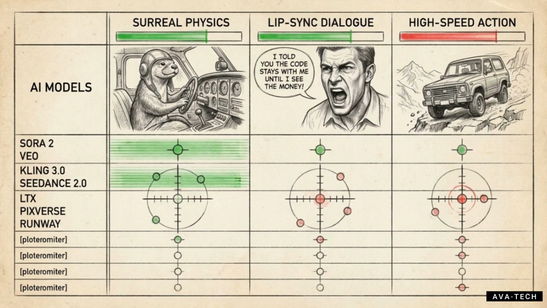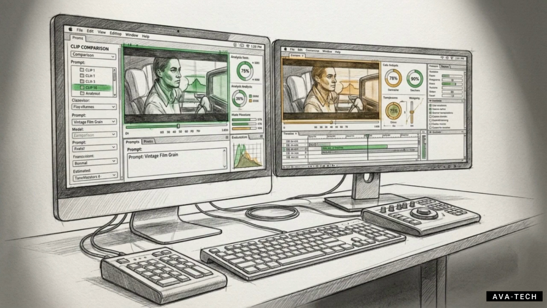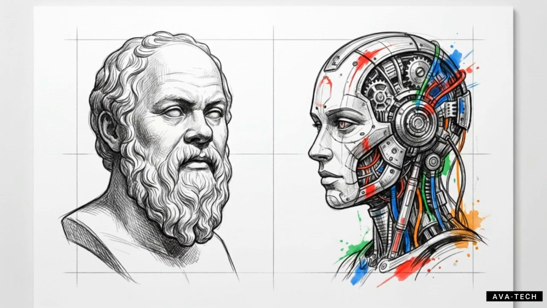So we designed a rigorous stress test, running 12 models through 3 identical, brutally difficult prompts. We are testing specific architectural limits in 3 categories: surreal physics, lip-sync dialogue, and high-speed action. Seeing exactly where these models break under pressure is the only way to figure out which tool actually belongs in your daily production stack. We start with surrealism.